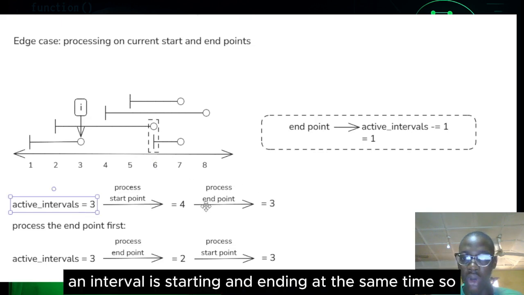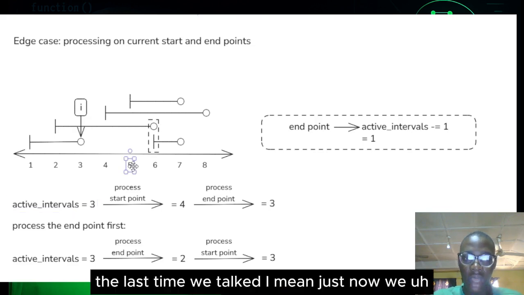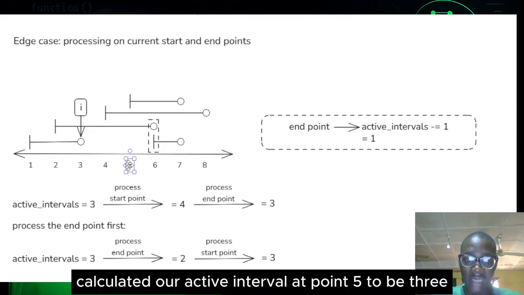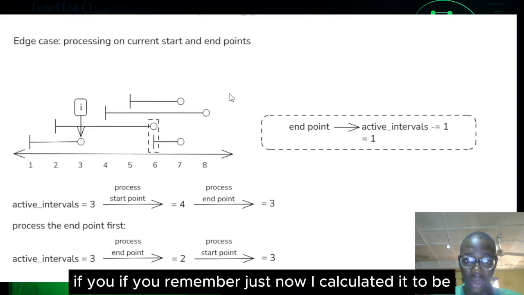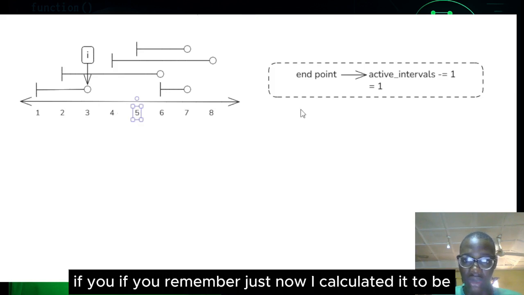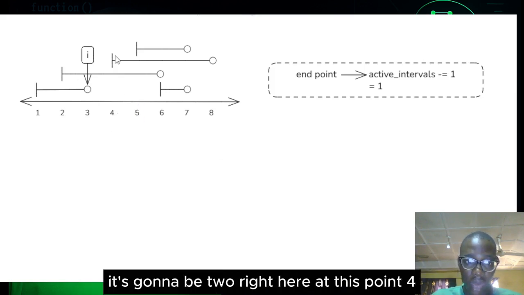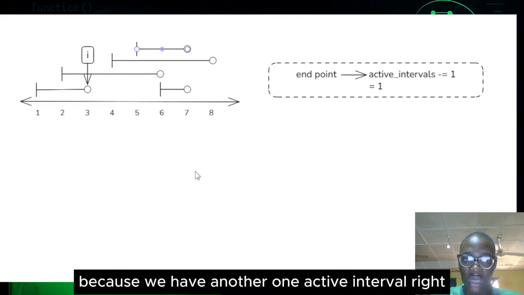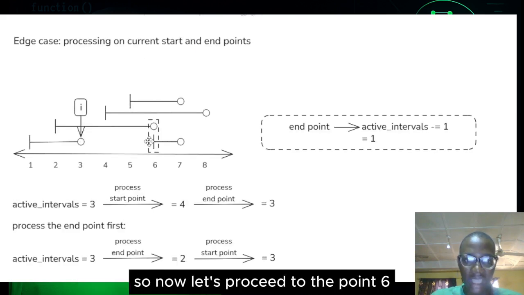at the same time. So okay, the last time we talked, just now, we calculated our active interval at point 5 to be 3. If you remember, just now I calculated it to be 2 right here at this point 4, and at point 5 it's going to be 3 because we have another active interval, right? So now let's proceed to the point 6.